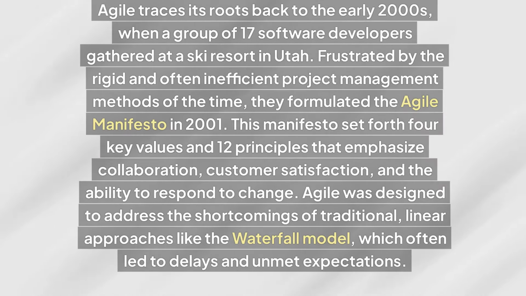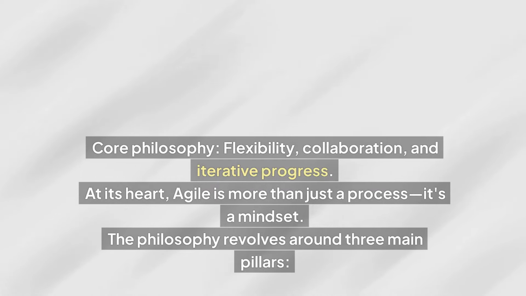Agile traces its roots back to the early 2000s, when a group of 17 software developers gathered at a ski resort in Utah. Frustrated by the rigid and often inefficient project management methods of the time, they formulated the Agile Manifesto in 2001. This manifesto set forth 4 key values and 12 principles that emphasize collaboration, customer satisfaction, and the ability to respond to change. Agile was designed to address the shortcomings of traditional, linear approaches like the waterfall model, which often led to delays and unmet expectations. Core philosophy: flexibility, collaboration, and iterative progress.